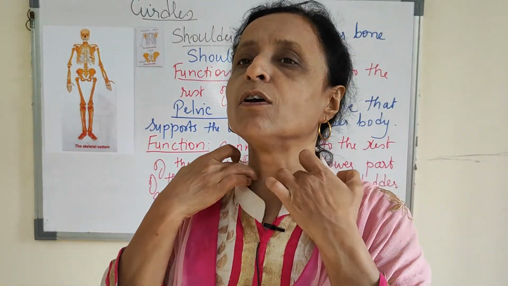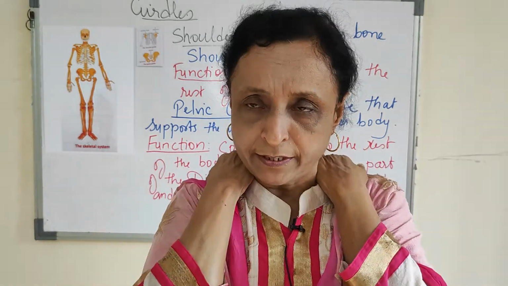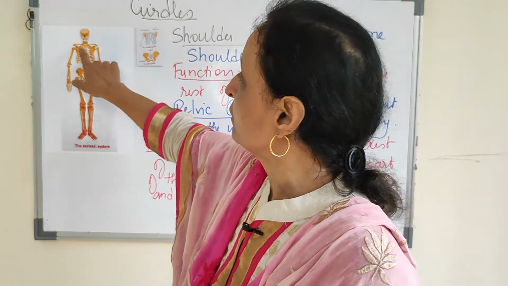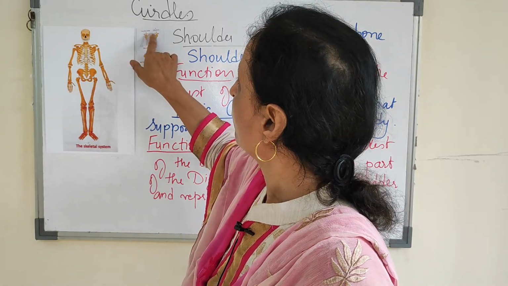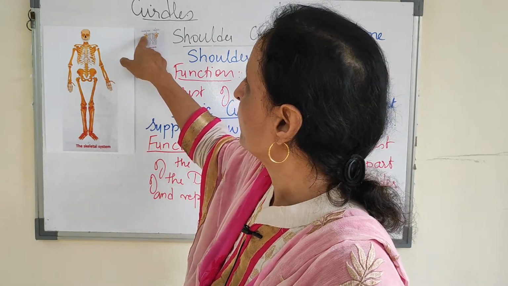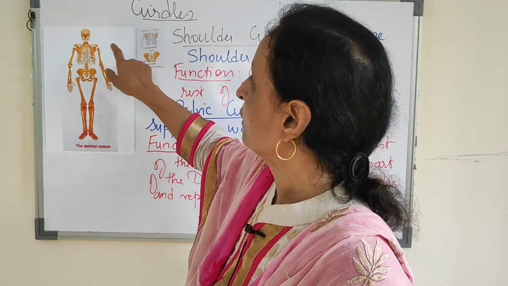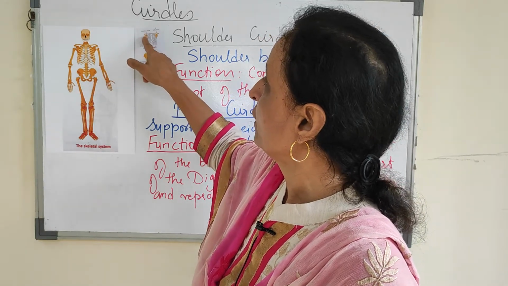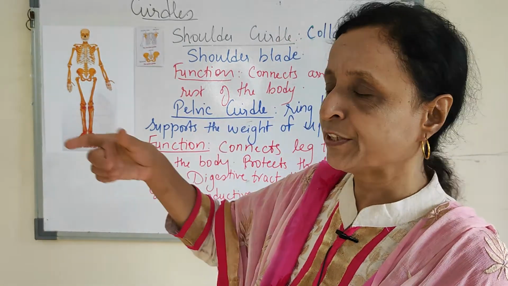Here you can see the boat-shaped collarbone, and behind it the shoulder blade. The shoulder blade is behind and the collarbone is here in front. Here you can see the collarbone attached to the shoulder blade. Now the hand will be attached with the help of these girdles.